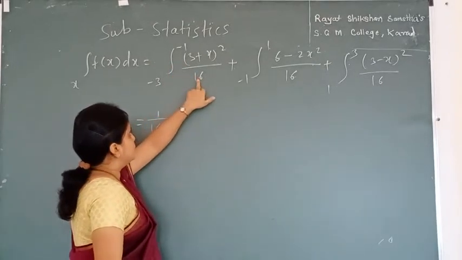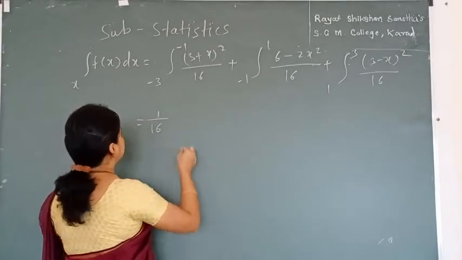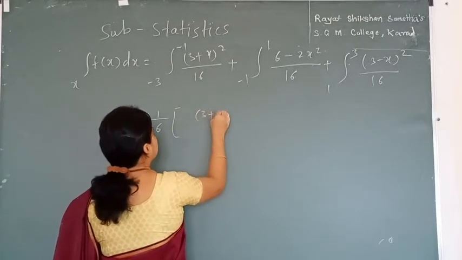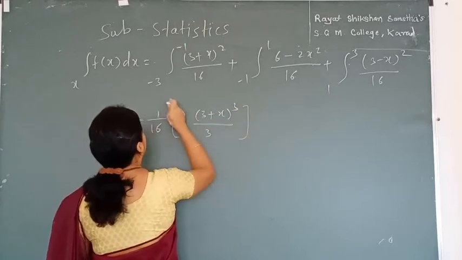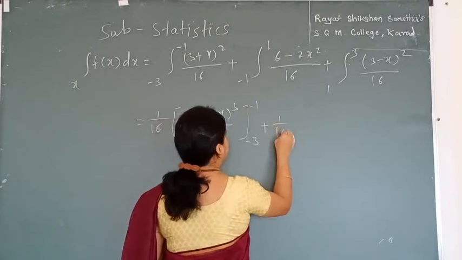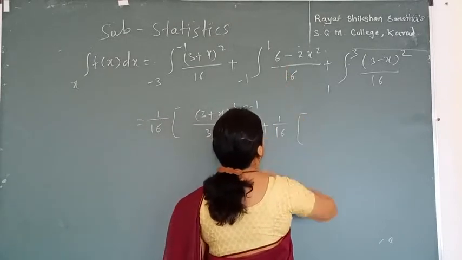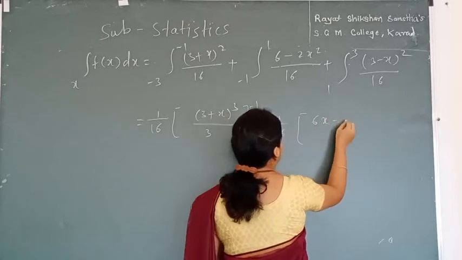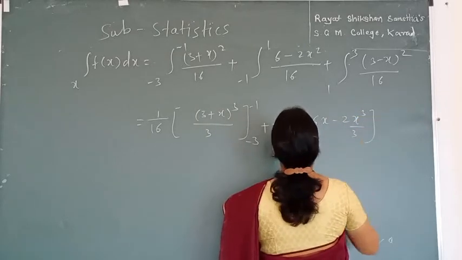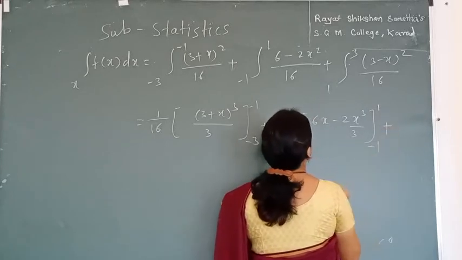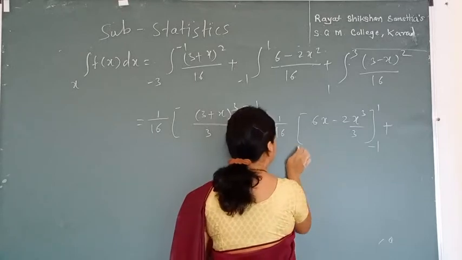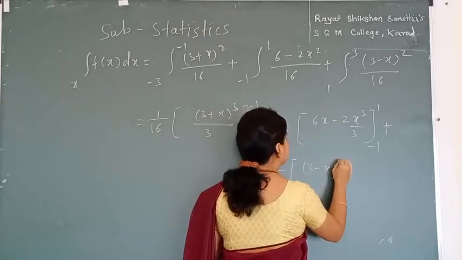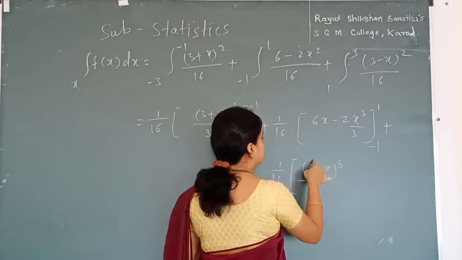Since over here 1 upon 16 is free from x, we can take it outside the integration sign, and we integrate this function as (3 plus x) cubed divided by 3, and the range is -3 to -1, plus 1 upon 16 which is constant, and the integration of this will be, 6 being a constant term, 6x minus 2x cubed divided by 3 for the range -1 to 1, plus the last integral becomes again 1 upon 16, and for (3 minus x) squared the integral becomes (3 minus x) cubed upon -3, since we have the sign of x as minus.